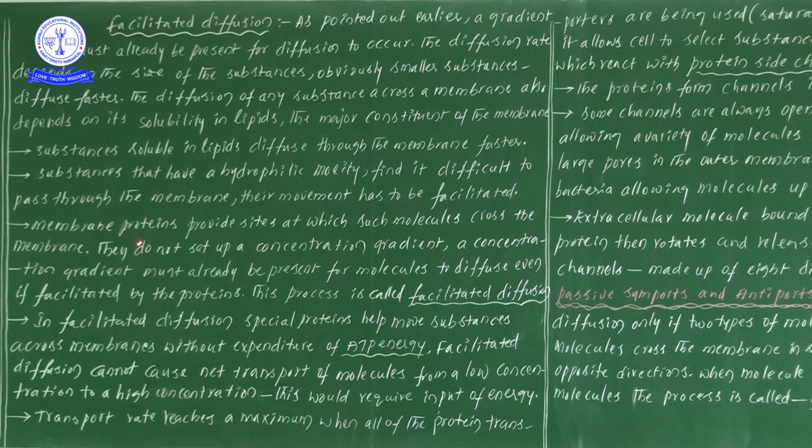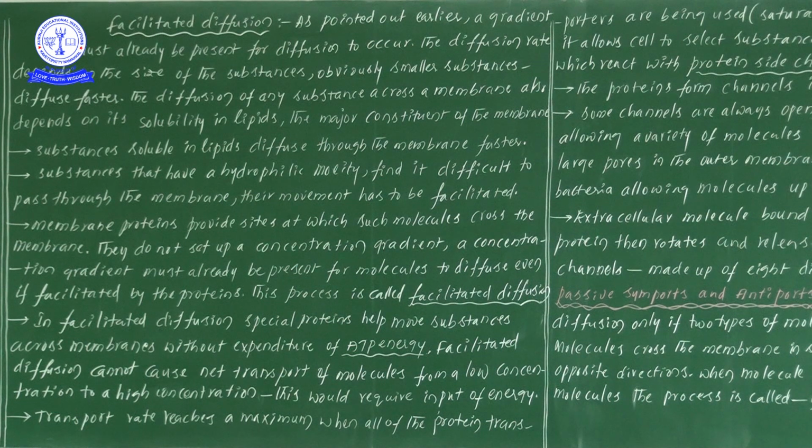Now, proteins are there. Suppose you take one bilipid layer, proteins are present in it. Two types of proteins are there. What are these proteins? For these proteins, a DNA or a hydrophilic molecule doesn't face a problem.